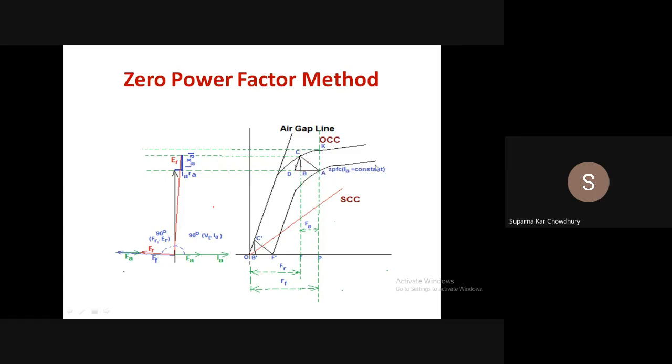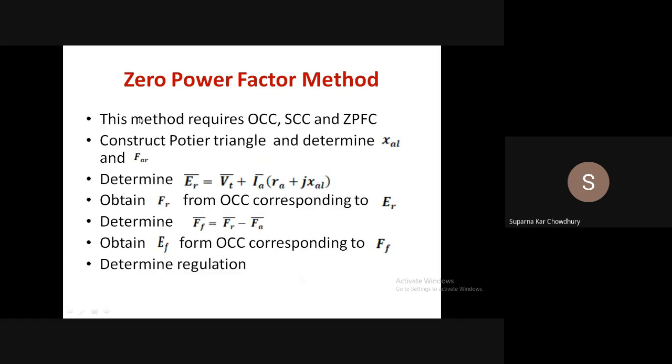So for a constant value of current for which the zero power factor characteristic experiment is performed, the value of armature reaction FA is known. So for this method, what we require is OCC, SCC and ZPFC. We construct the Potier triangle and determine XAL and FA, the armature reaction.